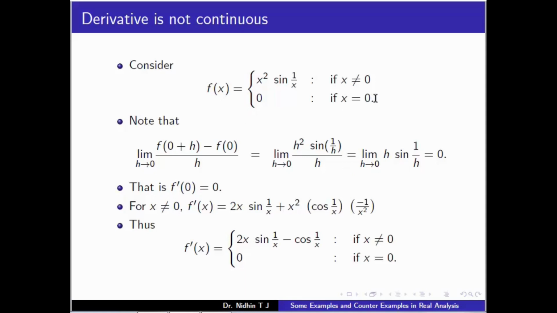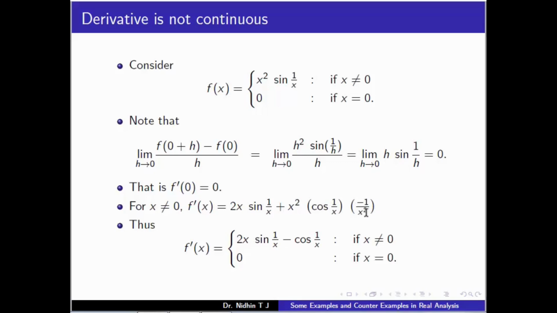So f is differentiable at 0, and for non-zero points, x square is differentiable and sin 1 by x is differentiable. Using the product formula, f prime x is the derivative of the first function into the second function, that is 2x into sin 1 by x, plus the first function into the derivative of the second function, that is x square into cos 1 by x into the derivative of 1 by x, that is minus 1 by x square.